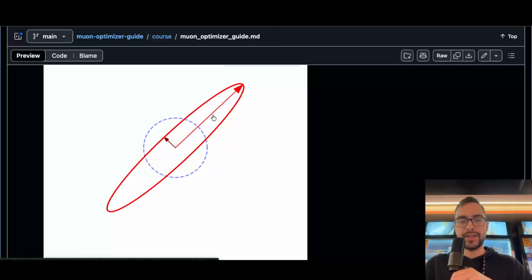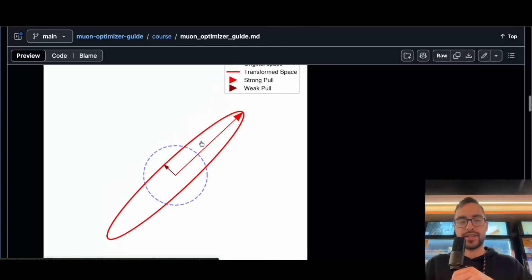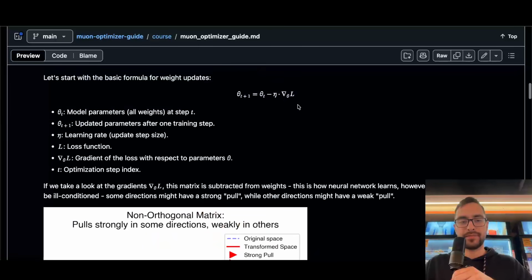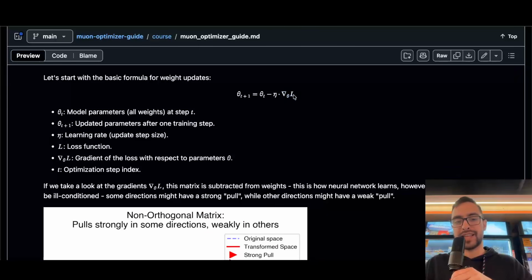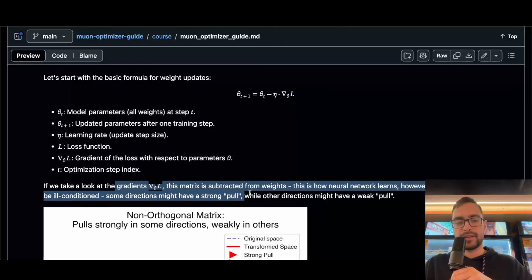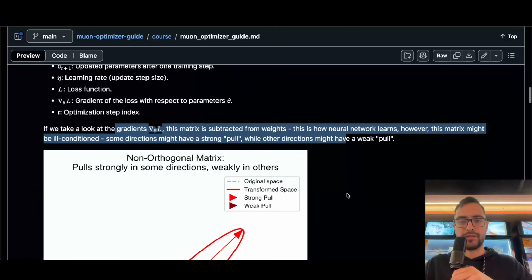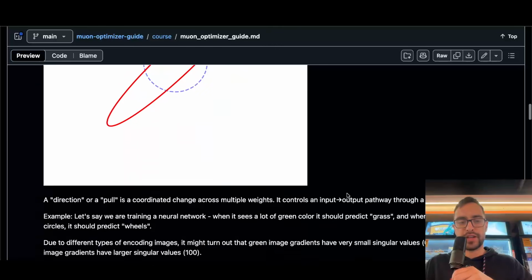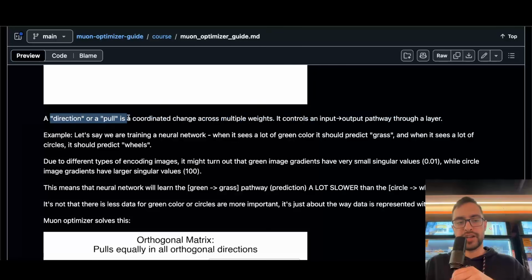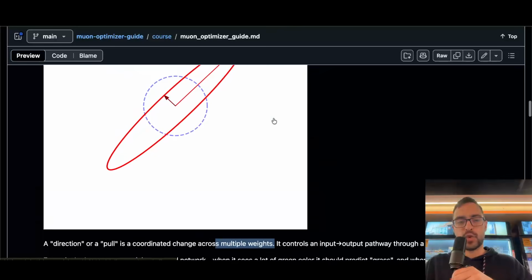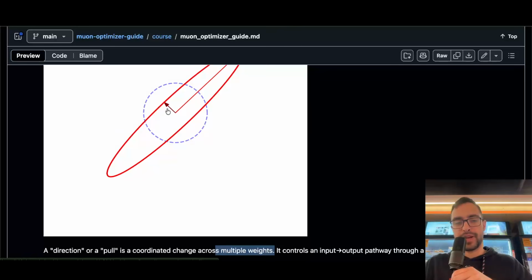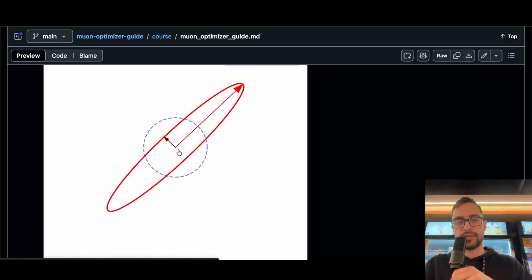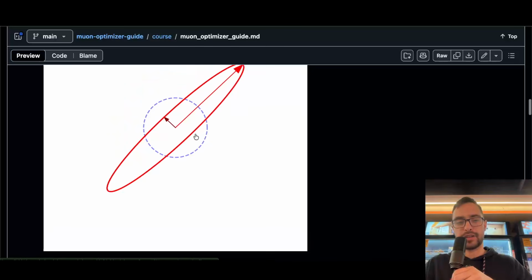So it's just based on the singular values of this update matrix. This is the gradient matrix. The gradient matrix might have different singular values, weak or strong. So they will pull in different directions. A pull or direction is a coordinated change across multiple weights. And so weights that predict grass from green might get a very small change, while weights that predict wheels from circles might get a very strong change, so they will learn a lot faster.